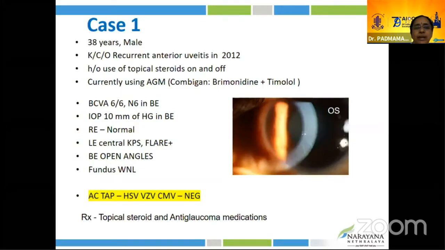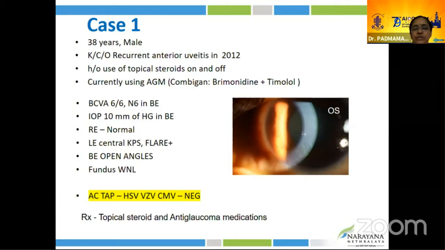Here, a 38-year-old male presented with a history of recurrent anterior uveitis in 2012, with a history of using topical steroids and anti-glaucoma medications on and off. Examination of the right eye was absolutely fine. The left eye had central KP with AC reaction. Clinically, it looked like a Posner-Schlossman kind of a picture.